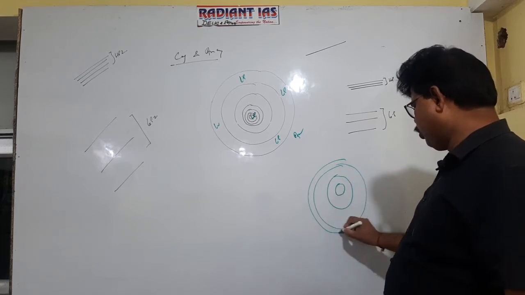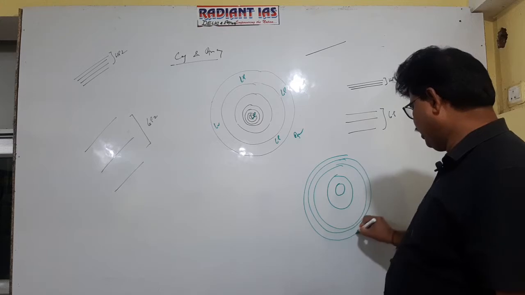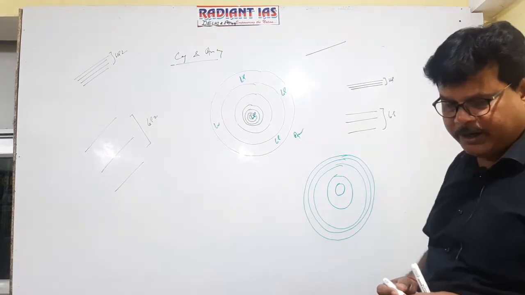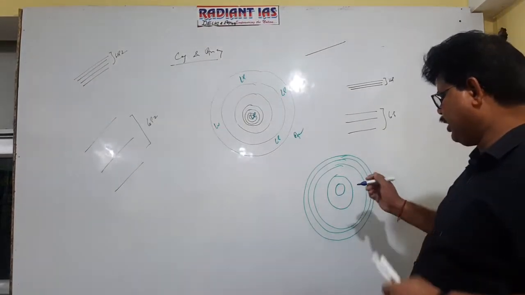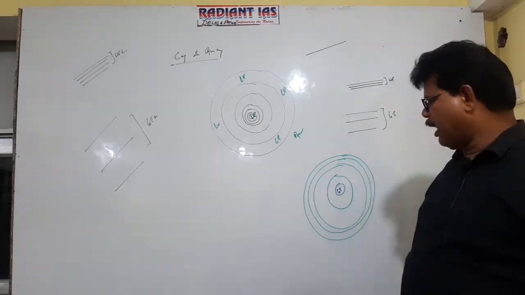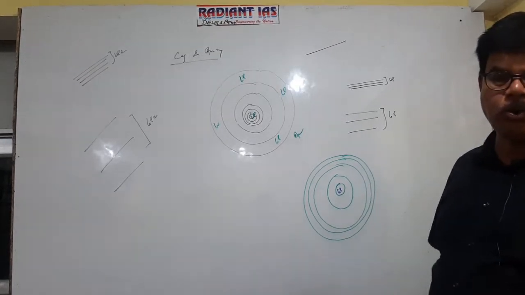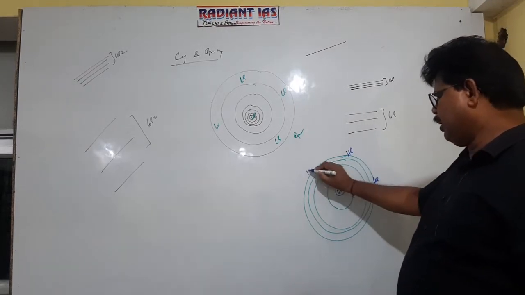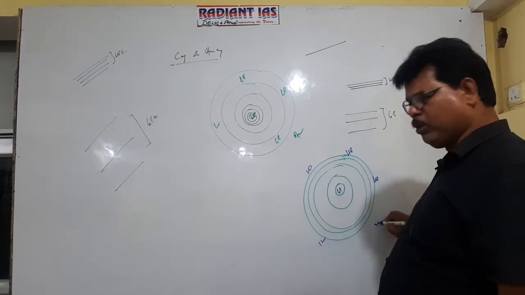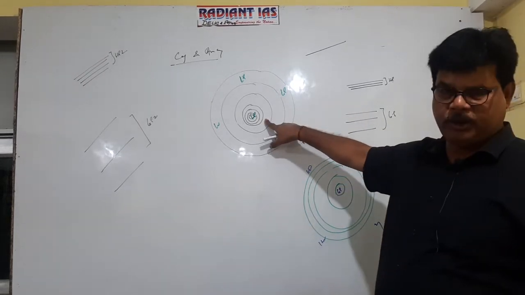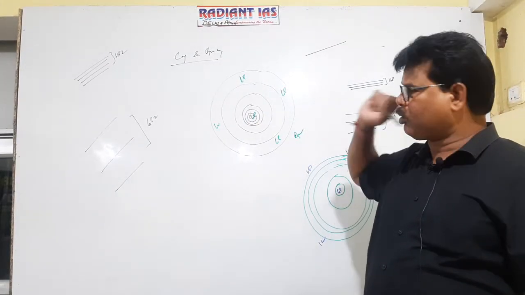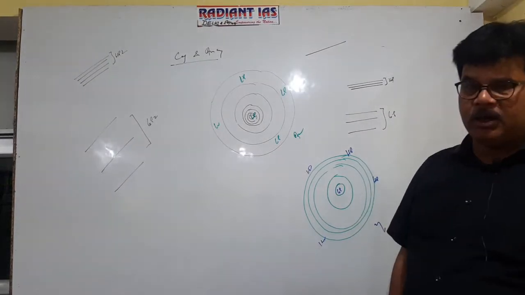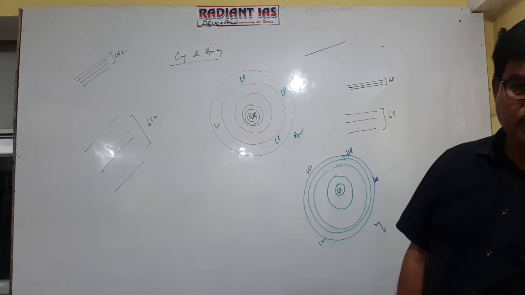Getting well now? On the other hand, this is the map in which these are the position of isobar. In this figure, in the central part isobars are widely spaced, indicating the fact that in the central part there exists a low pressure. And in the outer peripheral region isobars are closely spaced, means it represents high pressure. So it will be the pictographic representation of cyclone. The previous one is anticyclone because isobars are closely spaced at the center, indicating high pressure, and the outer peripheral region contains widely spaced isobars representing low pressure.